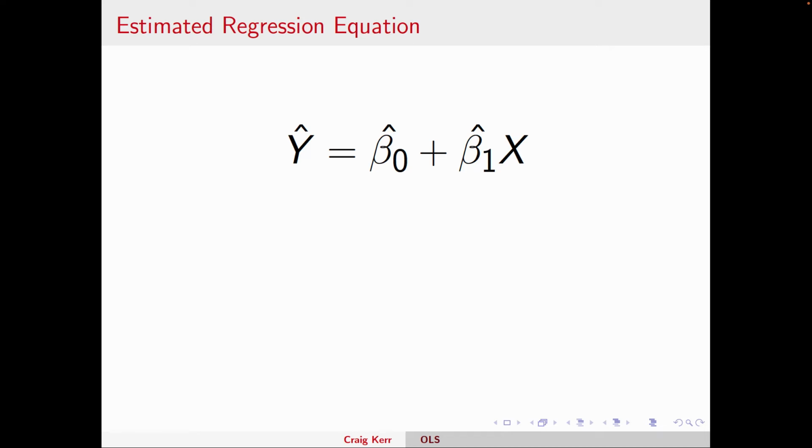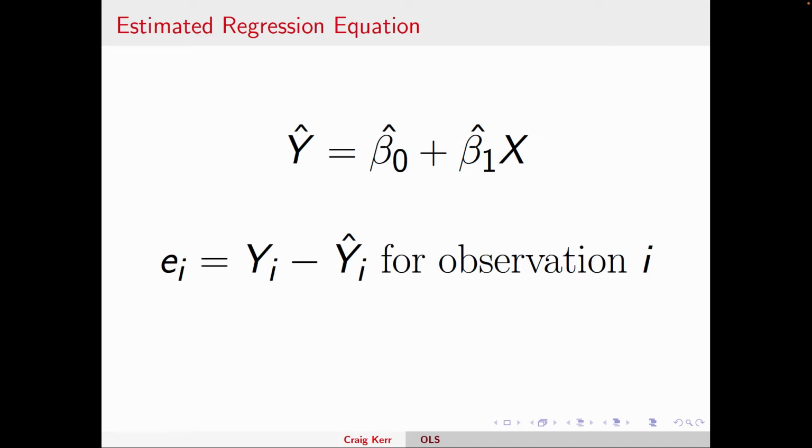So it's no longer a theoretical relationship. Beta naught hat refers to the actual number we get when we estimate this line. Beta 1 hat is the actual number we get when we do this estimate. And y hat is the actual prediction of revenue given x, given our population. Now our predicted y is not going to be perfect. We're going to be off some.